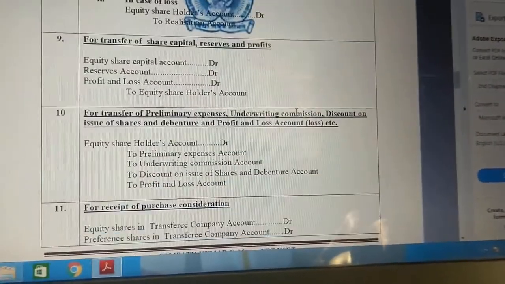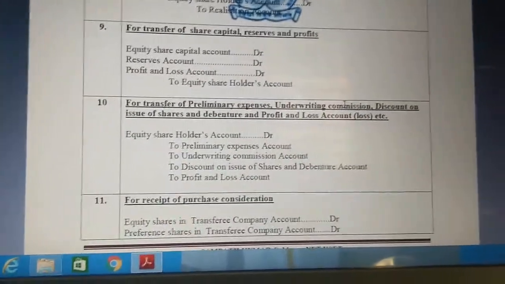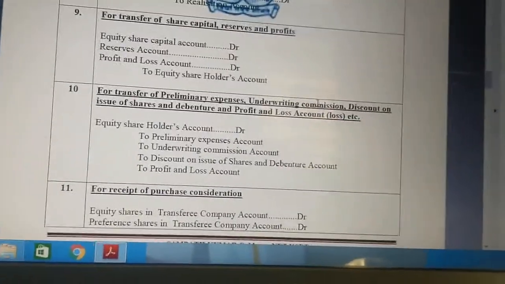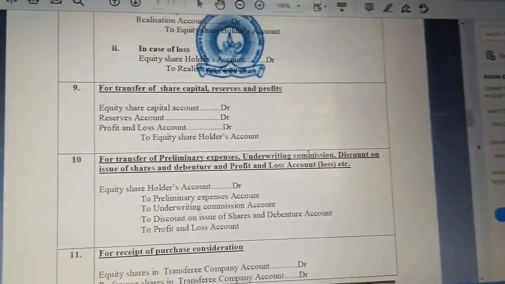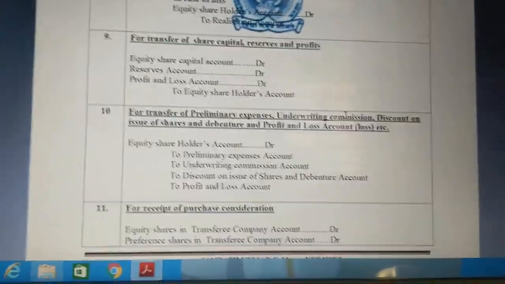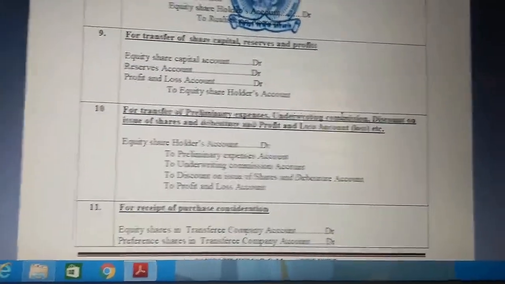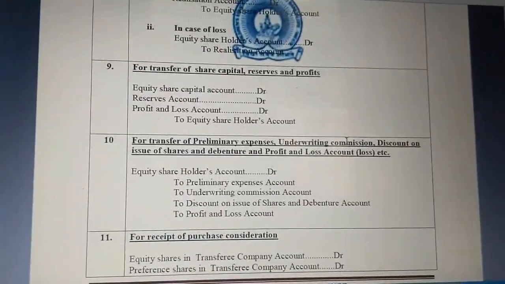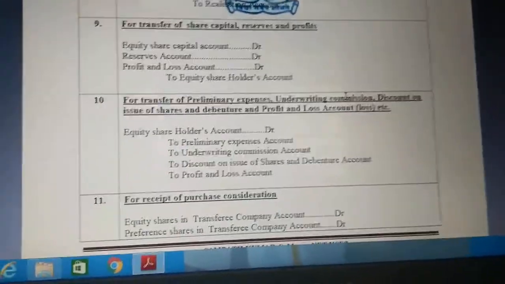So at last you have the purchase consideration. In case you have outsiders' liabilities over, all assets over, preference shareholders over, now pending is equity shareholders. For that the entry is equity share capital account debit, reserves account debit, profit and loss account debit to equity shareholders. In this account we will take all the things which belong to equity shareholders. Even here you need to take the equity share capital account, even if you are getting profit or loss from the realization account also.